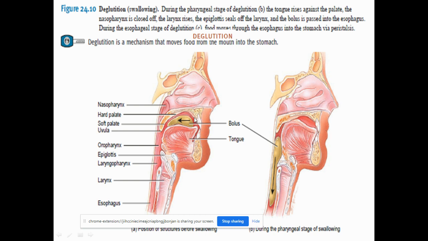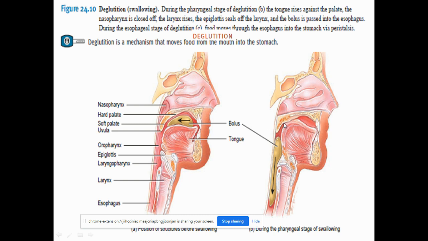Now, how does the swallowing, the deglutition, take place? When the food is taken in the mouth, you can imagine, as I told you, this is the hard palate, this is the soft palate, and this is the tongue. The food is now present in the oral cavity. During swallowing, the tongue presses the upper palate, both the hard and the soft palate, and the uvula. This is the uvula, the hanging small tongue.